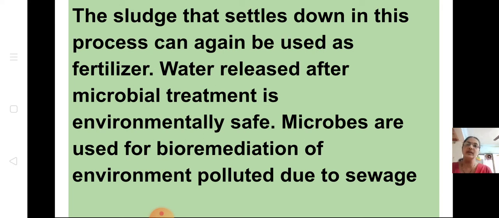Okay. So after treatment with microbes, there is the slurry which settles down at the bottom, and the water which stays at the top becomes safe. You can use it for any agricultural purpose, etc. Microbes are used for bioremediation of environmental pollution caused by sewage.